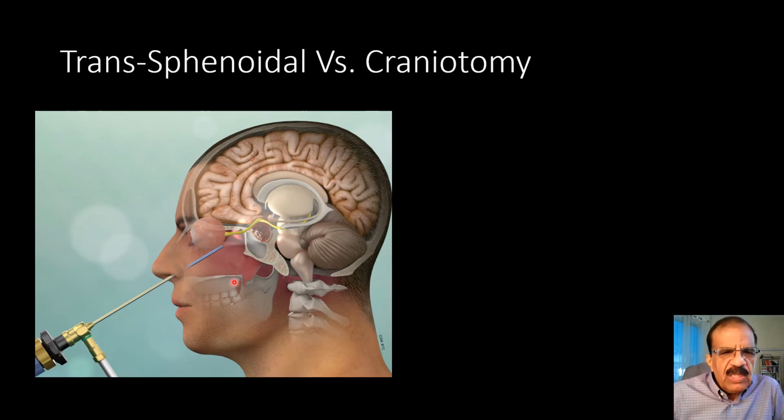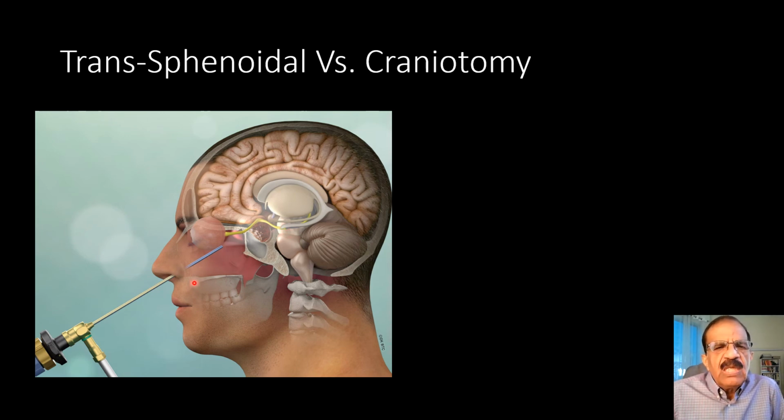Two approaches: the modern trans-sphenoidal versus craniotomy. Now this is the modern. You can see the surgeon approaches the pituitary through the nose and then the sphenoid sinus, and then he can resect the tumor from here. Sometimes it is not possible to remove the entire tumor if it has gone to the cranium already, but the small tumors can be removed from this.